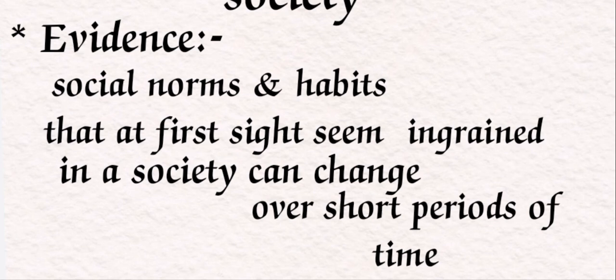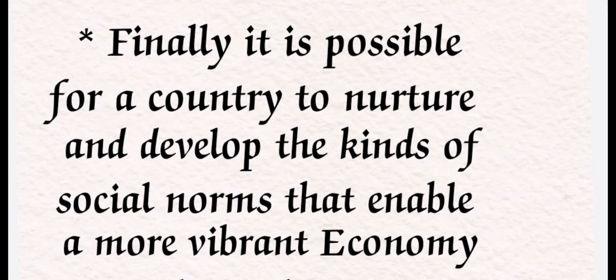Finally, it is very possible for a country to nurture, meaning protect and develop, the kinds of social norms that enable a more vibrant economy. Here, vibrant means active economy. So finally we can say that these important social norms, these important principles, morality, altruism, can develop different types of social norms that enable a more vibrant economy. These important principles can turn our economy into an active economy.